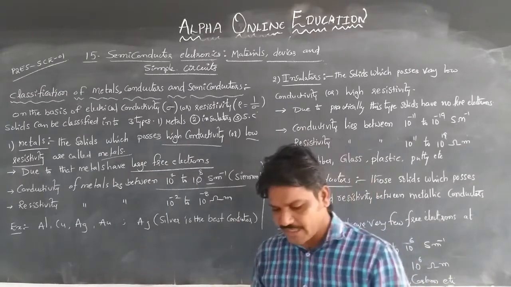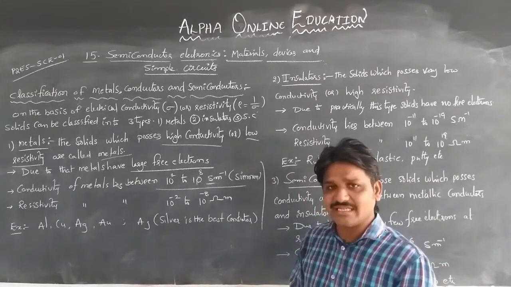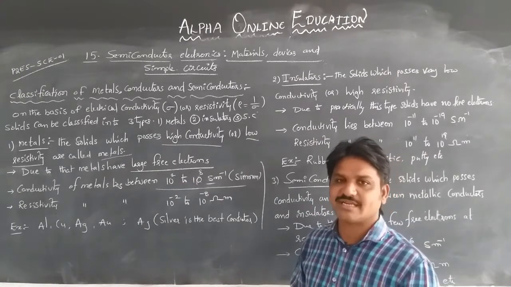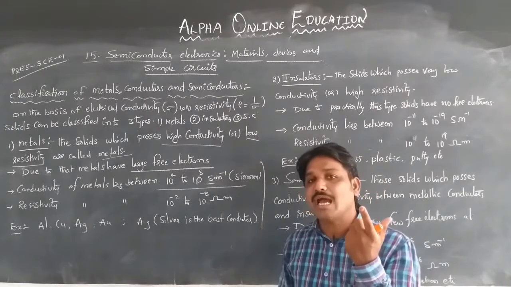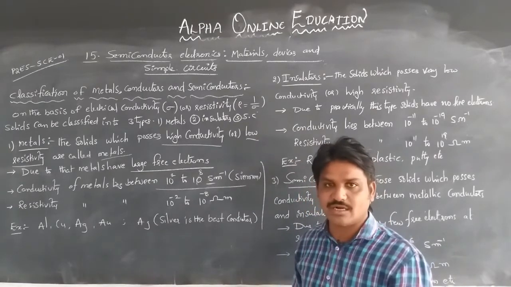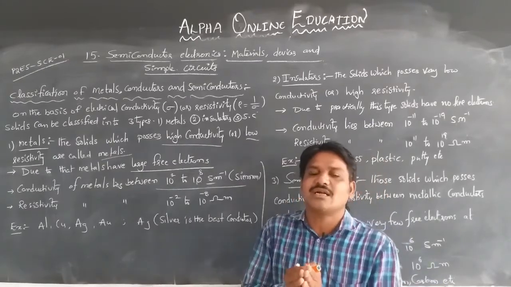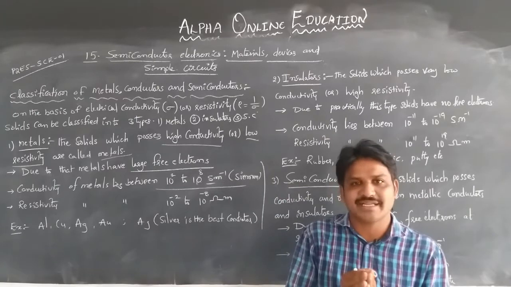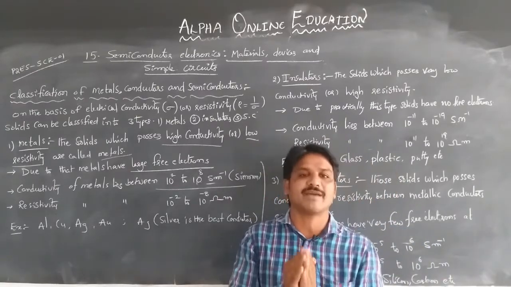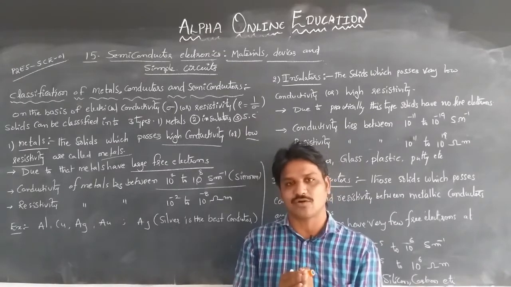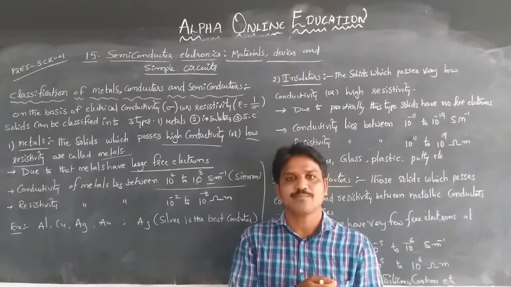The next one, according to the conductivity and resistivity of the material, solids can be classified into the insulator. Insulators means they have high resistivity and low conductivity nature, solids are called insulators. Means they can't allow the electrons to pass through the materials. The materials which cannot allow the flow of electrons, which resist the flow of electrons, are called insulators. That means to say they cannot conduct the electrons.